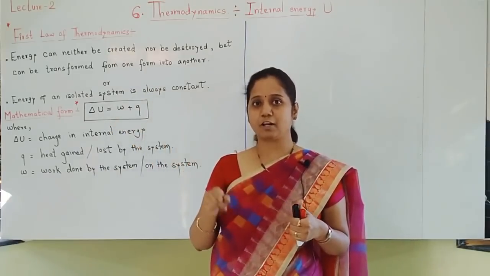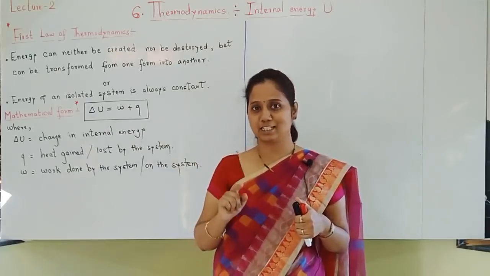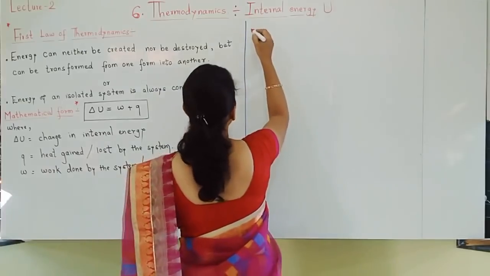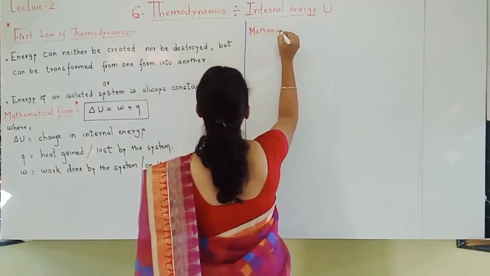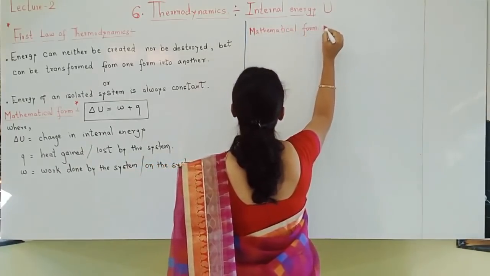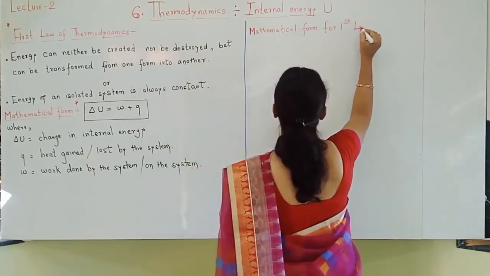If they ask for the isothermal process or the adiabatic process, then the answer changes. So the same thing we will write here. Mathematical form for the first law.